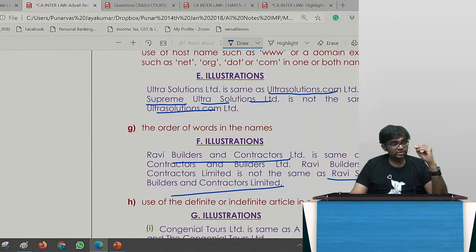So these are all the illustrations given by MCA only. They were never asked in the exam before, because these are the changes that have come. So they can ask you in an MCQ or a couple of marks or 3-4 marks somewhere. That's why we are doing all these things.